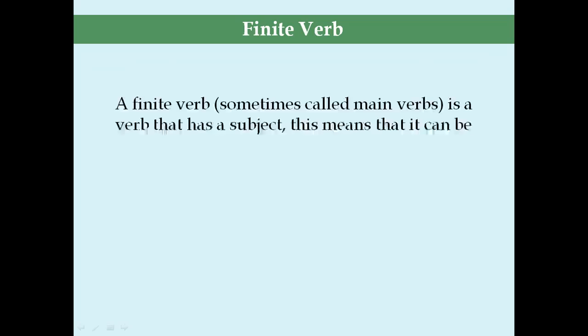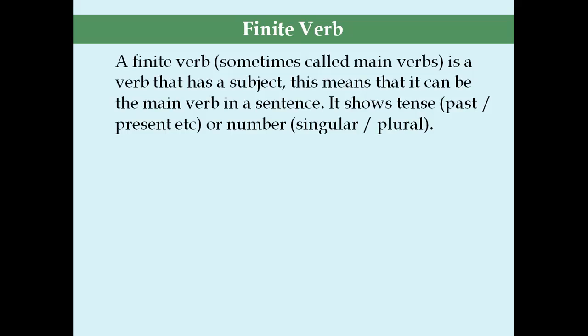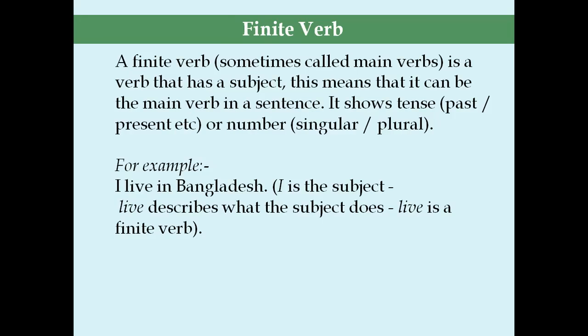Finite verb. A finite verb is a verb that has a subject. This means that it can be the main verb in a sentence. It shows tense, past or present, number, singular or plural. For example, I live in Bangladesh. I is the subject. Live describes what the subject does. Live is a finite verb.